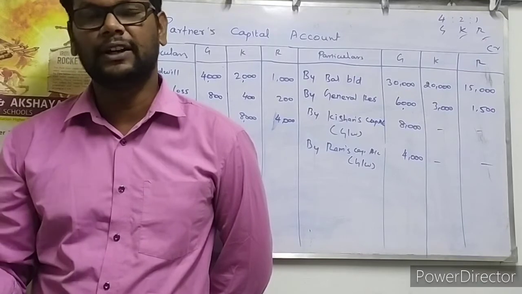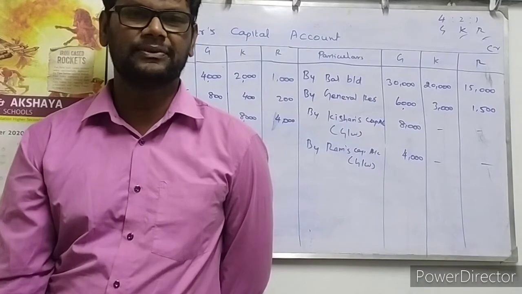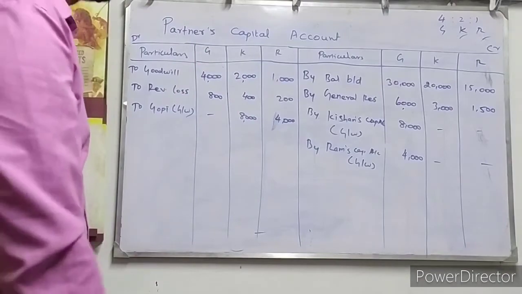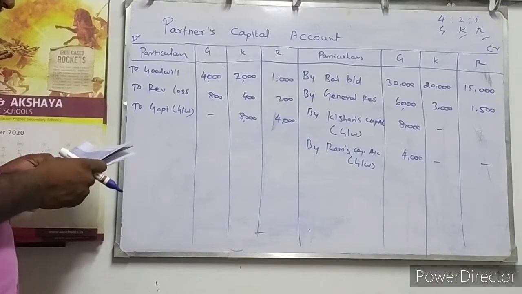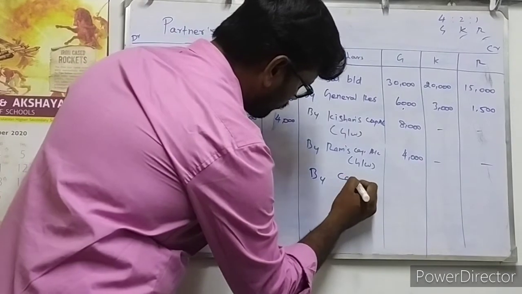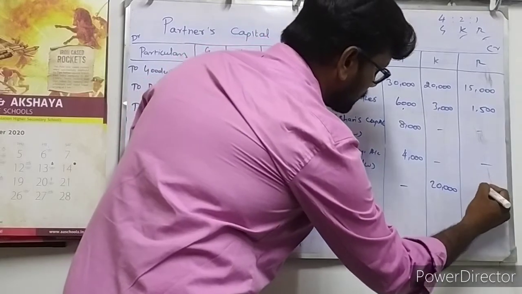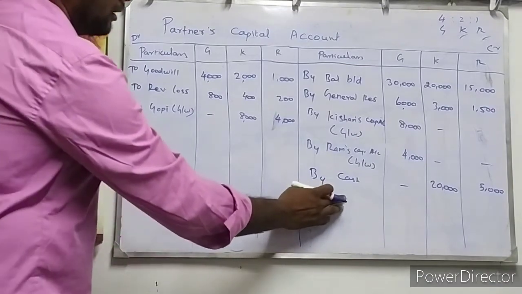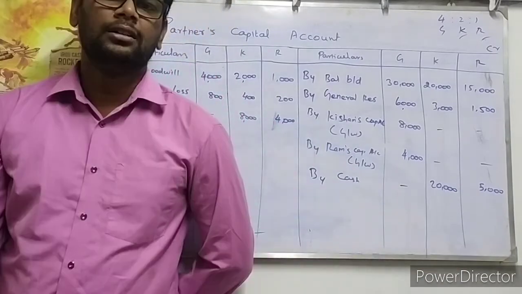So 20,000 is given by partner Kishan and 5,000 by partner Ram, by cash. They introduced cash for the partnership firm, 20,000 and 5,000 rupees.